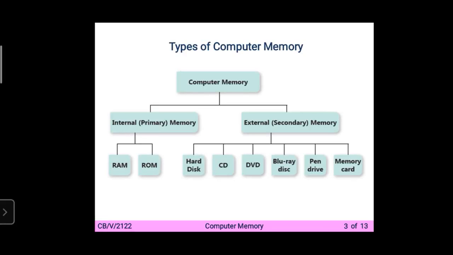In the previous classes we learned about the types of computer memory. There are two types of computer memory. First is the internal memory or the primary memory. Second is the external or the secondary memory. Types of primary memory are the RAM and the ROM. Examples of the external memory are the hard disk, CD, DVD, Blu-ray disc, pen drive, memory card.